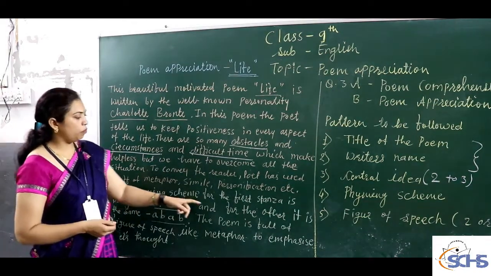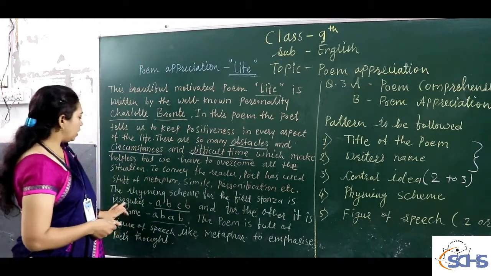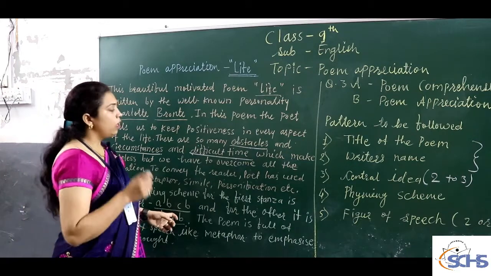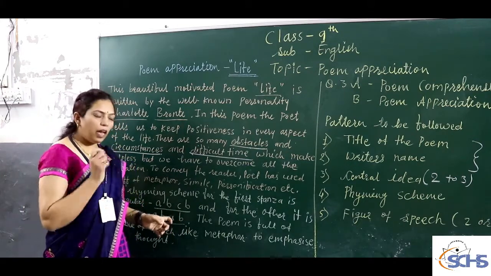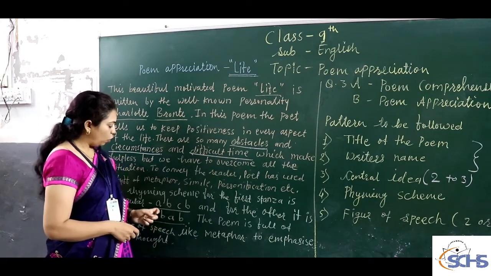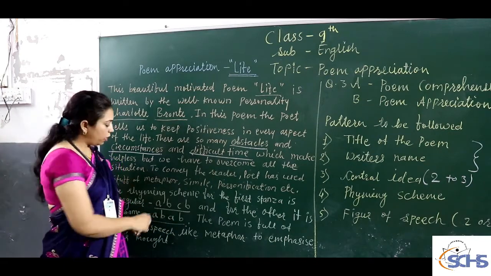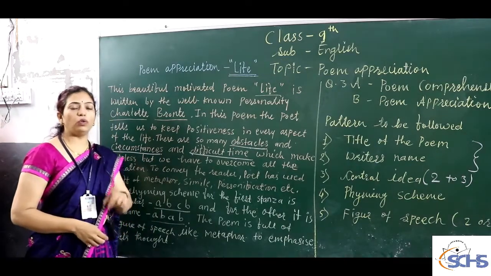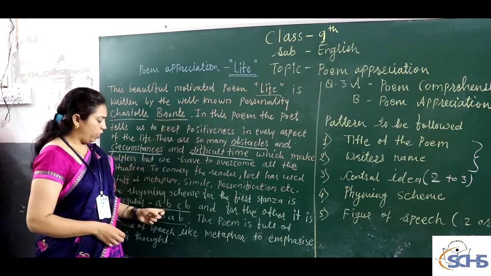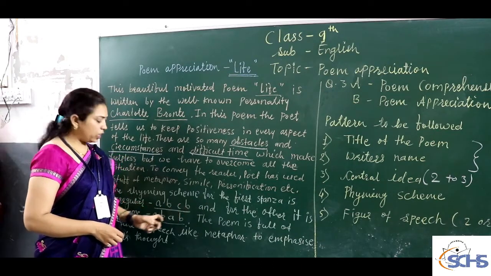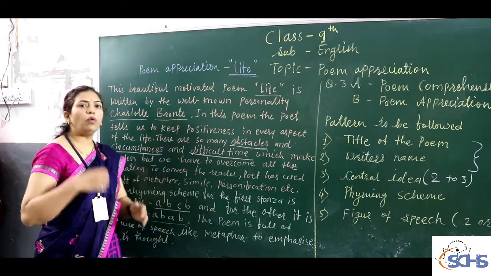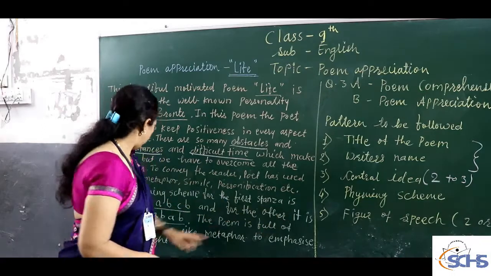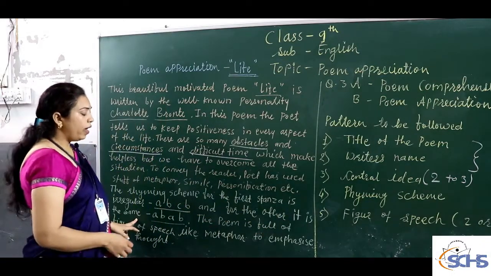The rhyming scheme for the first stanza is irregular A B C B. Listen, when you write rhyming scheme of any poem, you have to follow this pattern. You are not supposed to give comma, you are not supposed to give dash. You have to follow the format strictly. This is only A B C B. I have just given here underline to tell you how to write the pattern, and for the other it is the same.